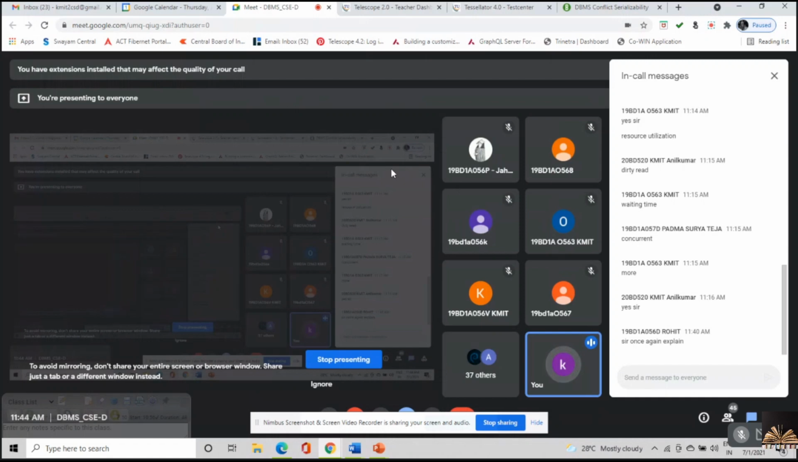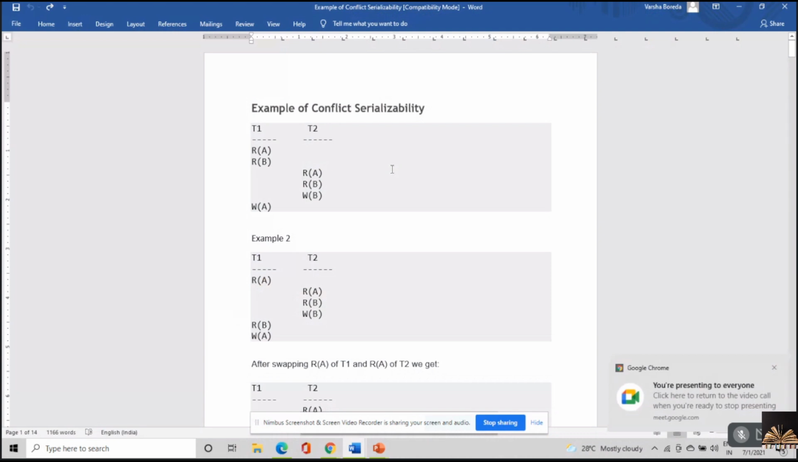Is it clear, Rohit? Any issues? Okay. Now, try to do this. Try to work on this example for 2 minutes.